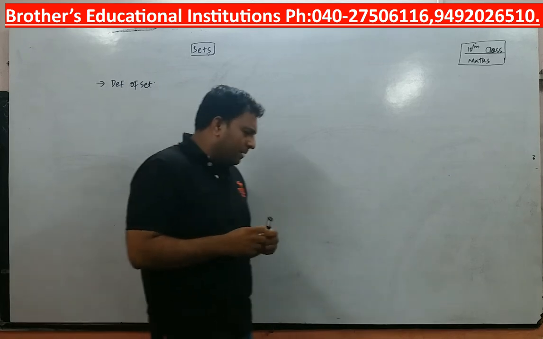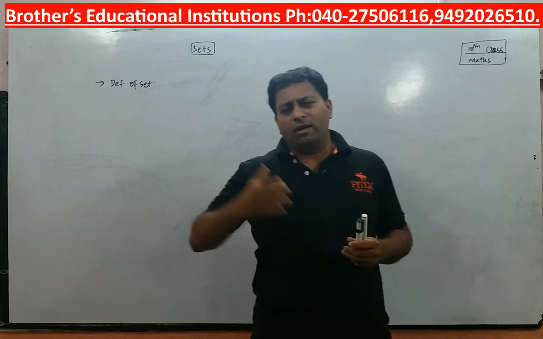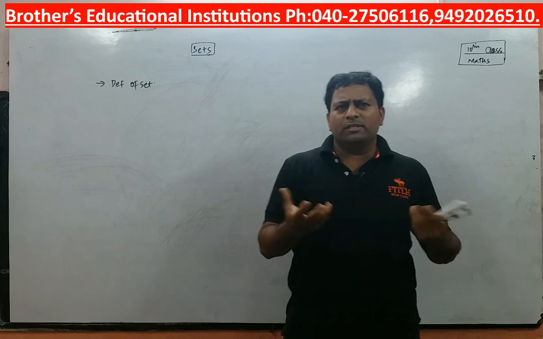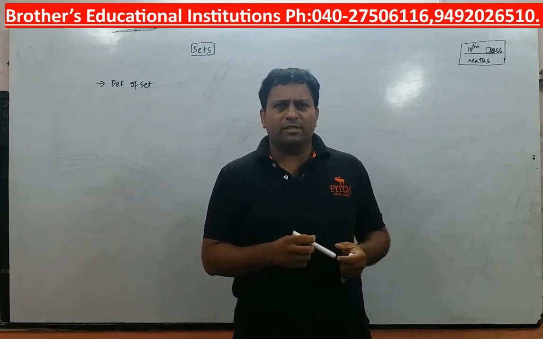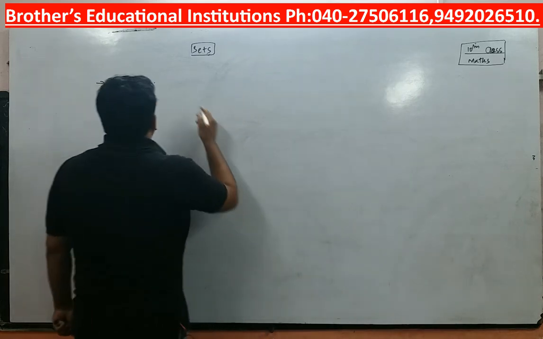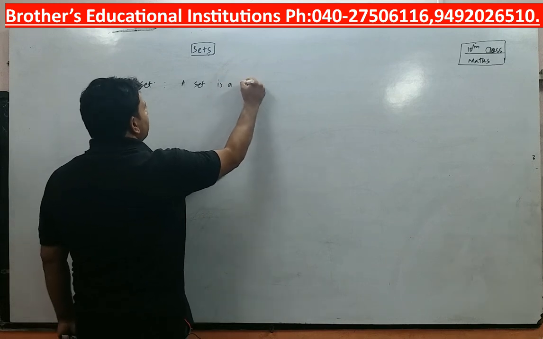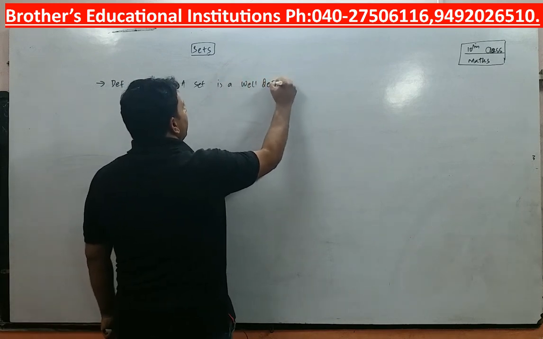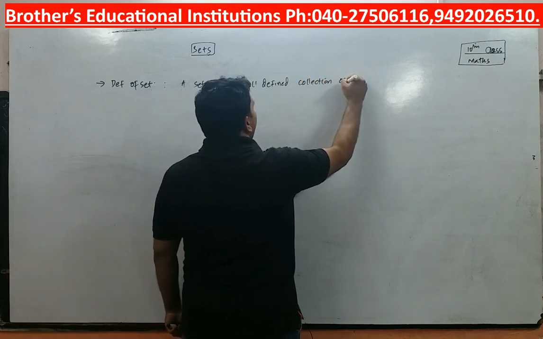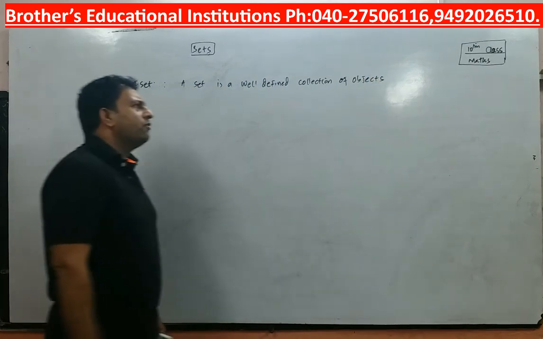See, generally we say a set of boys sitting on a bench, or a set of people going on the road, or a set of oranges. We use this generally in our day-to-day language. But now we have to define what a set is. So the definition goes this way. A set is a well-defined collection of objects.